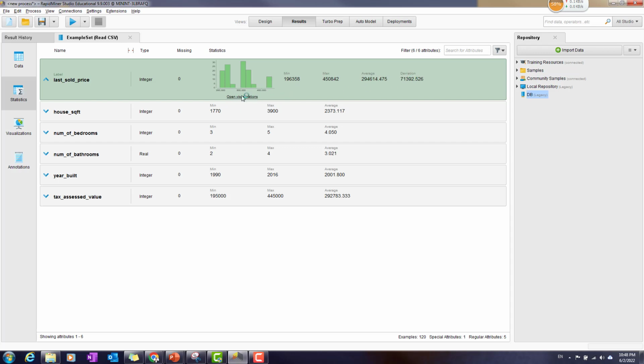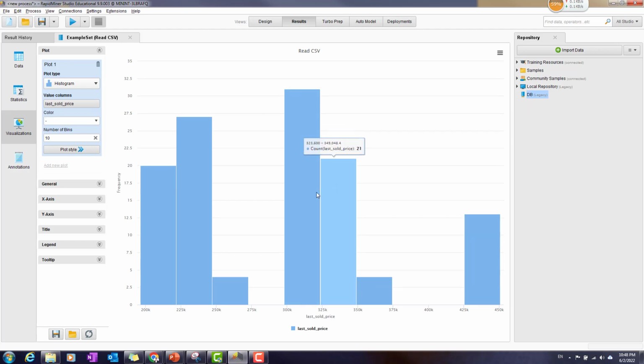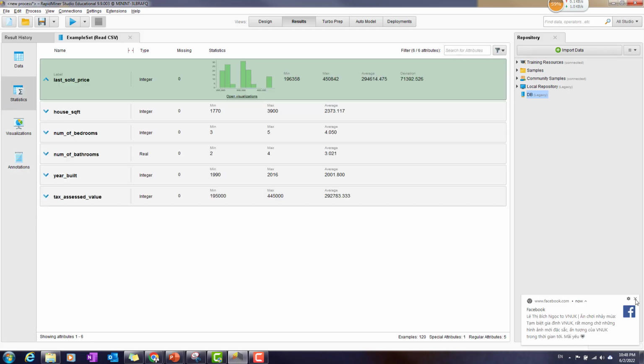And if you click on open visualization, it will show you the histogram of the last sold price. If you don't know what a histogram is, it is covered in the foundation of business analytics class. Okay, let's come back to this one.